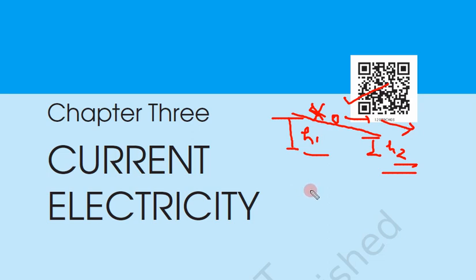There are two temperatures, T1 and T2. Let us say T1 is the higher temperature and T2 is the lower temperature. From which side will heat flow? Heat will always flow from higher temperature to lower temperature.